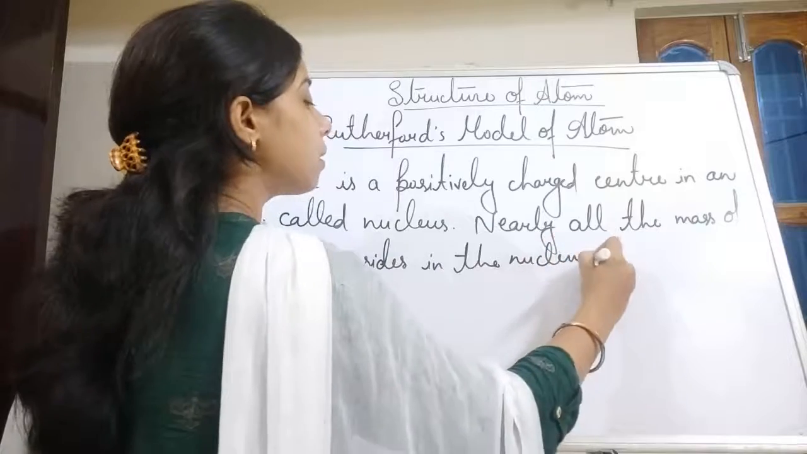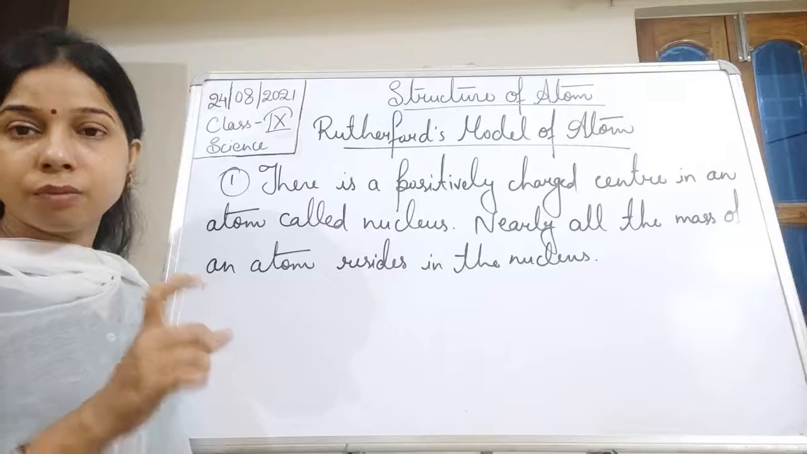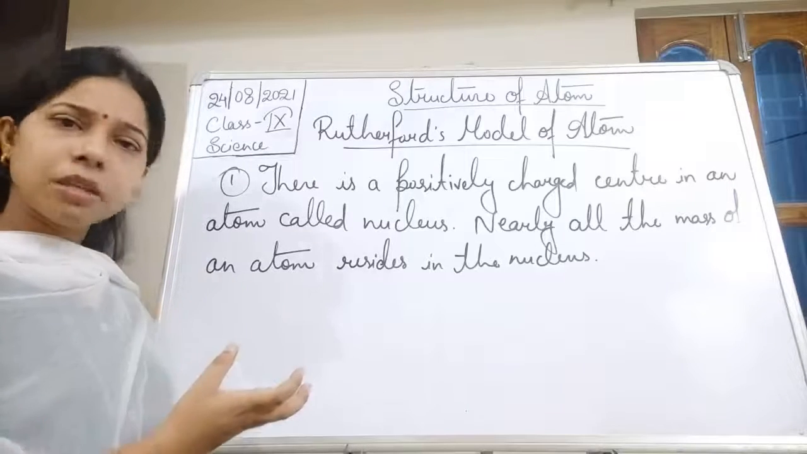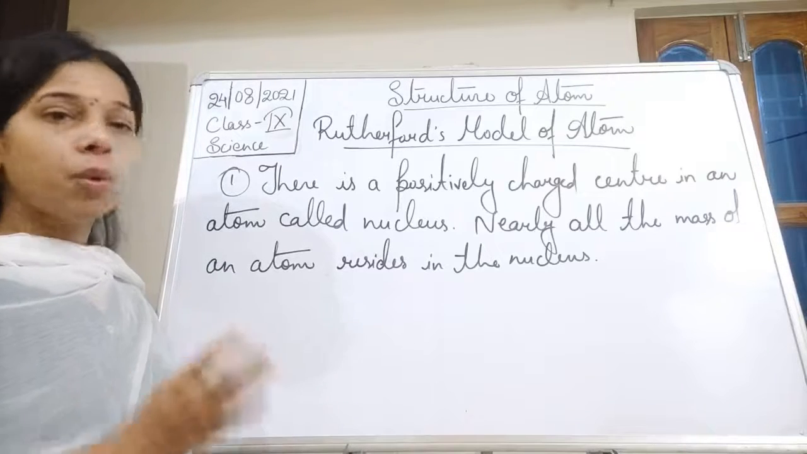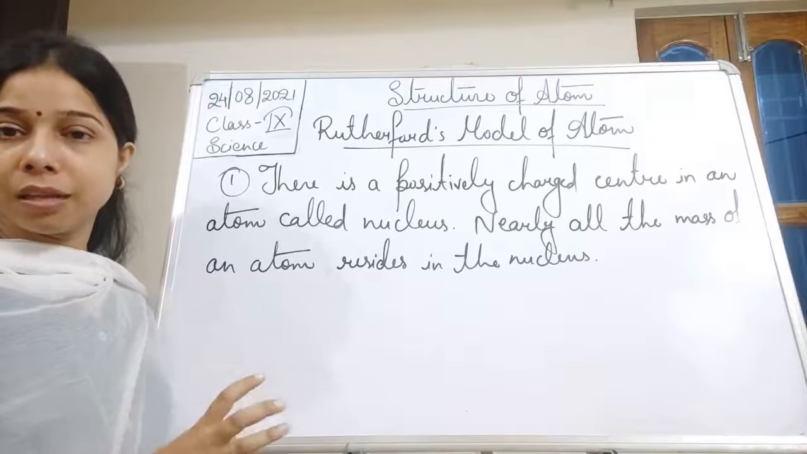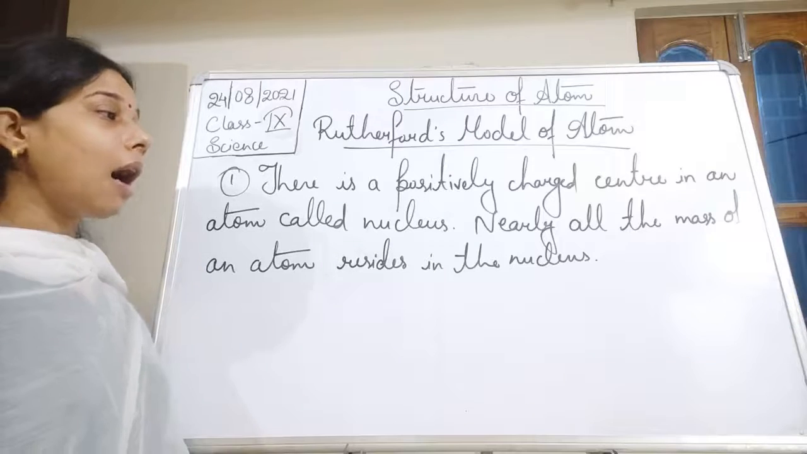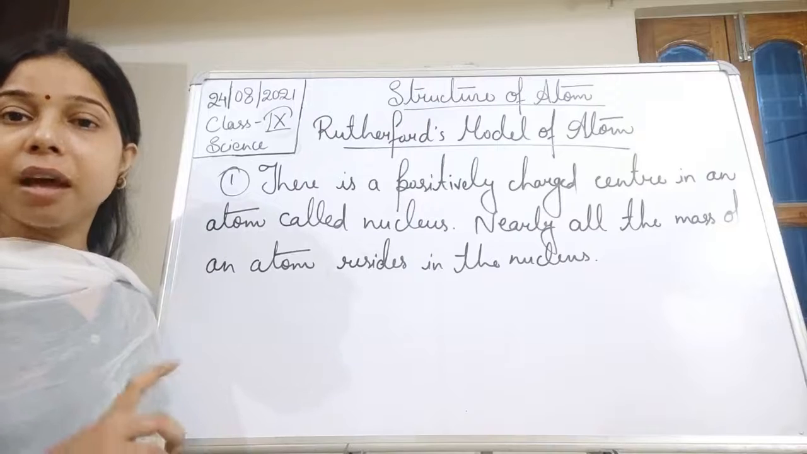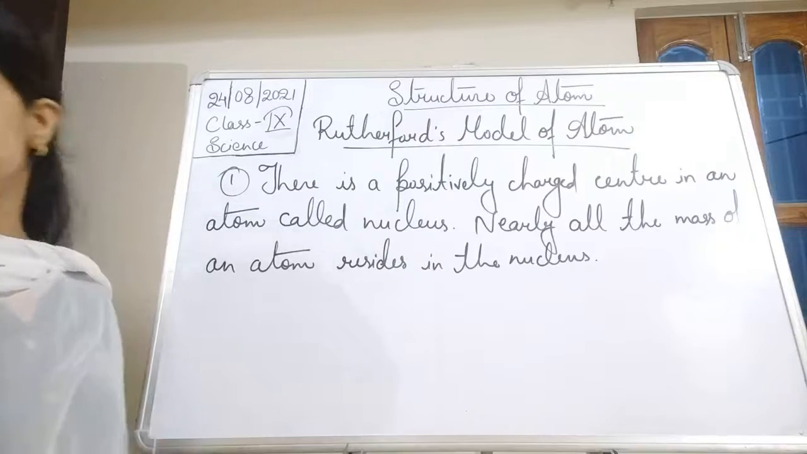So he said that whatever is present is present in a small volume, which means it is present at the center only. That center portion of anything we call the nucleus. So he also said that the positive charge is present at the center, that we call the nucleus. And the nucleus is where all the mass of the atom is concentrated. It resides in the nucleus.